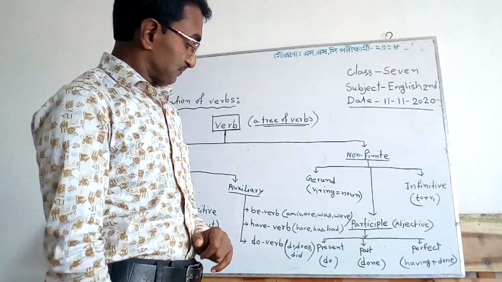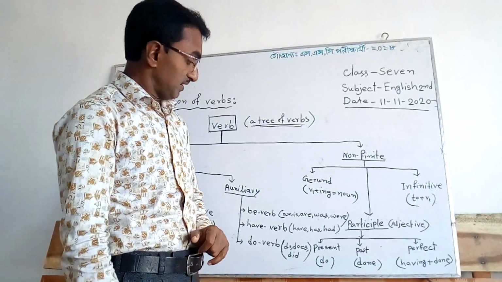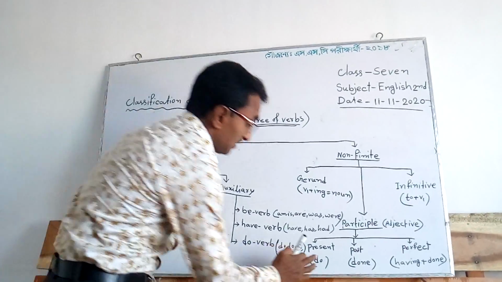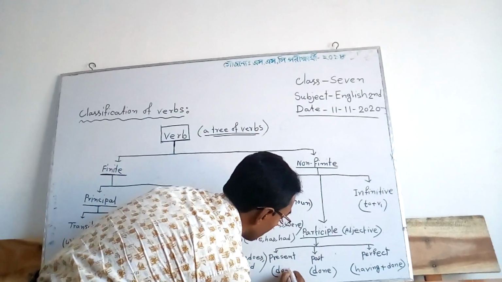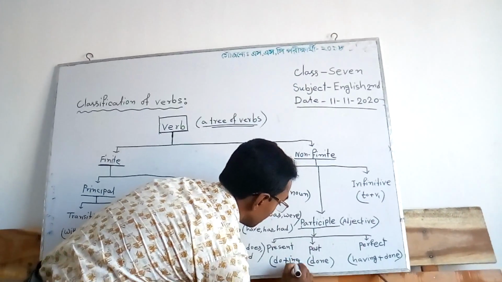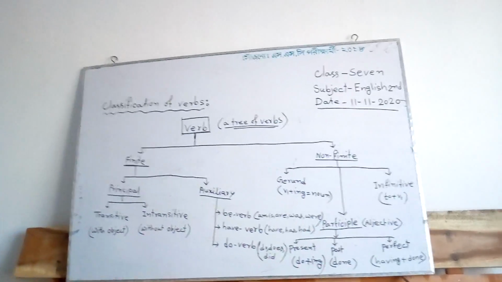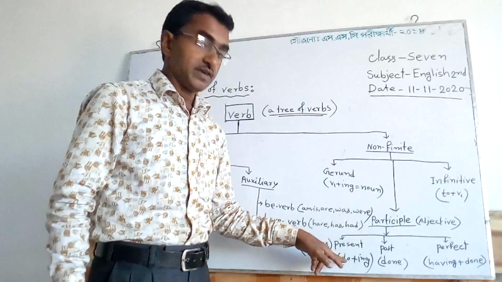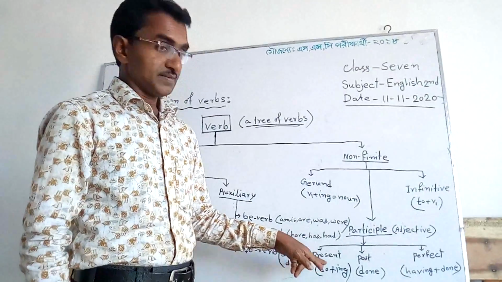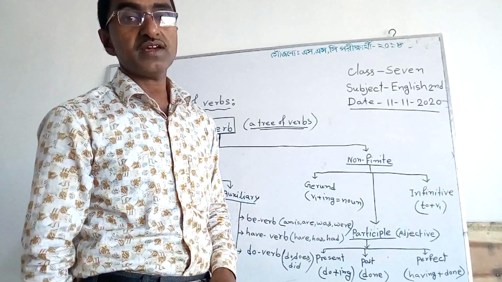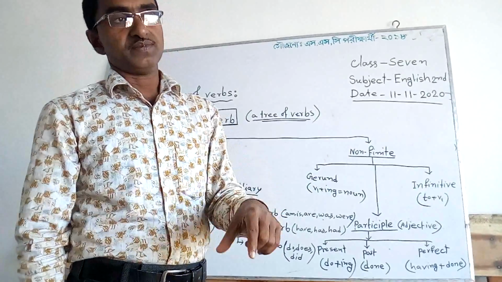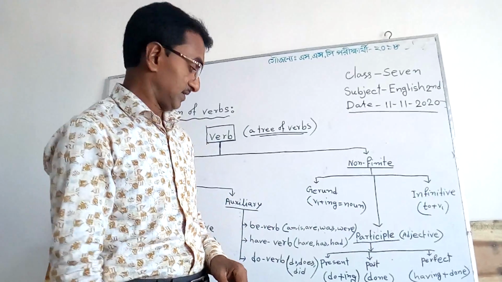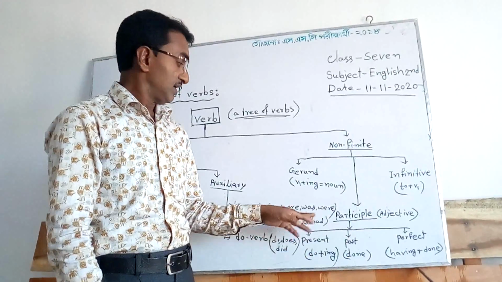Present participle is a kind of non-finite verb in which ing is added to the main verb, such as I saw a flying bird. Here, fly is a verb, but flying is a kind of adjective, so it is called participle.